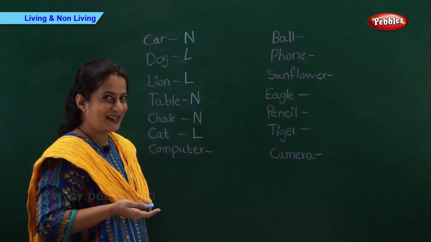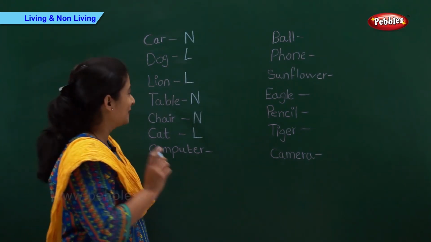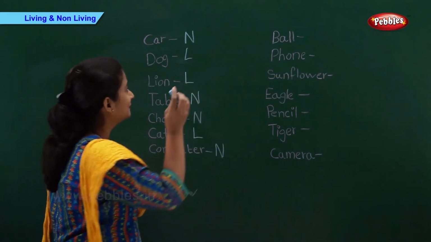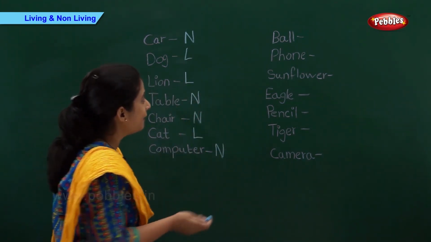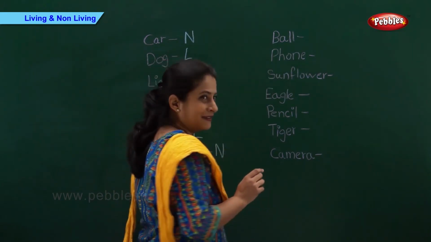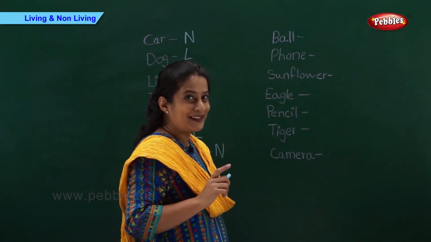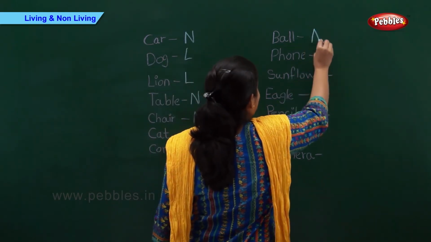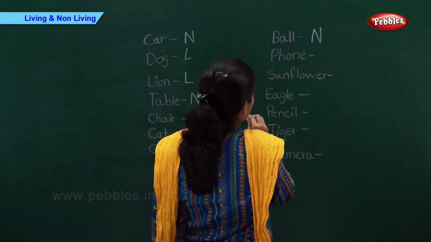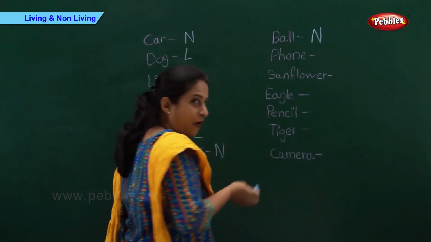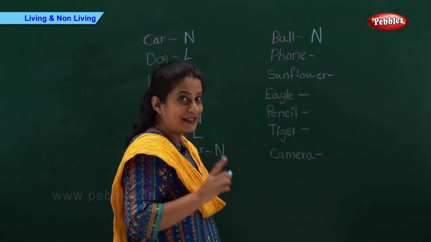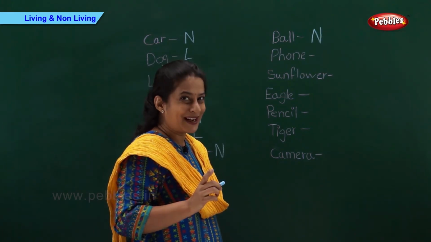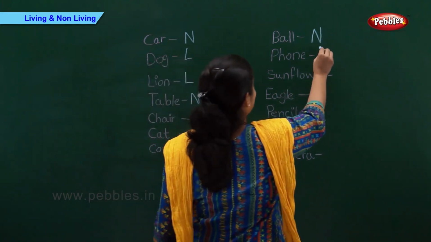And now we have computer. Can a computer breathe? No. So, computer is a non-living thing. And now we have a ball. Can a ball breathe? No. So, let's write N. Then we have phone. Have you ever seen a phone breathing? No. So, what are we going to write? N.